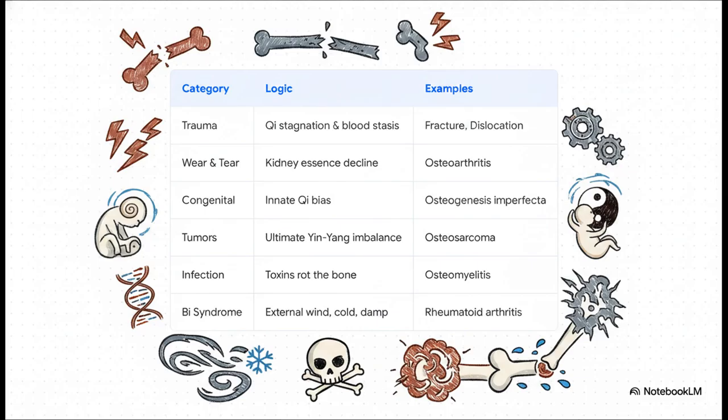What's really incredible here is how every known bone condition fits seamlessly into just 6 distinct categories. It's like a giant puzzle. It ranges from external physical trauma causing sudden blood stagnation to the slow natural wear and tear of aging kidney essence, which we call osteoarthritis. Then you've got congenital imbalances from birth, intense environmental factors invading the joints in Bai syndrome, severe toxic infections, and yes, even tumors. In TCM, tumors represent a total systemic loss of qi regulation. It's just a brilliantly comprehensive, unified way to categorize human suffering.